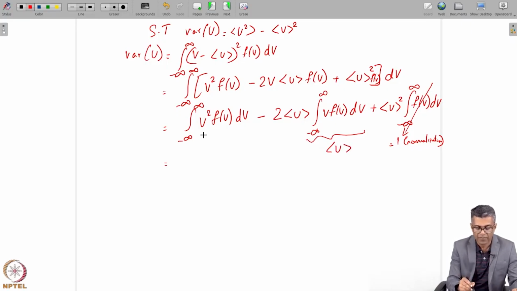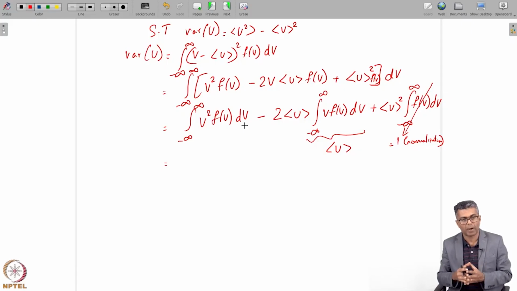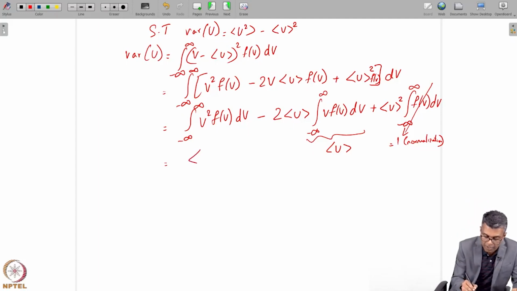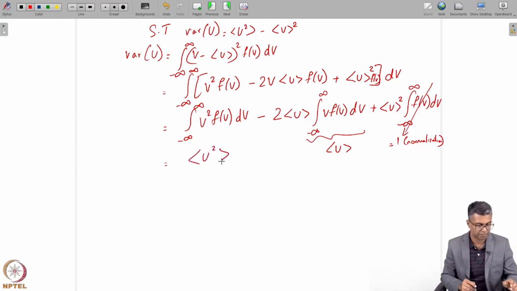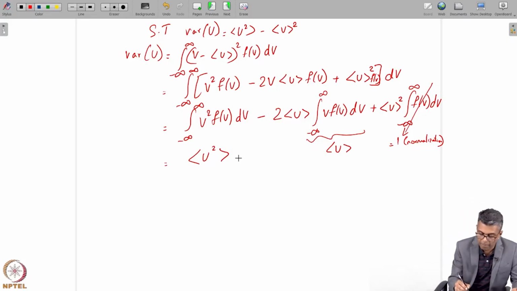And then I have v squared f of v dv. What is that? So any variable multiplied by its PDF and integrated, of course, gives you the mean of that. So this essentially becomes U squared mean, minus 2 U mean times U mean, plus U mean squared.